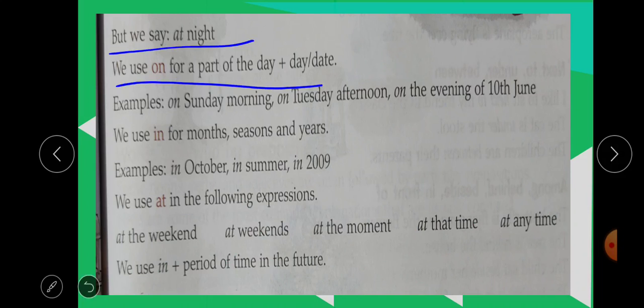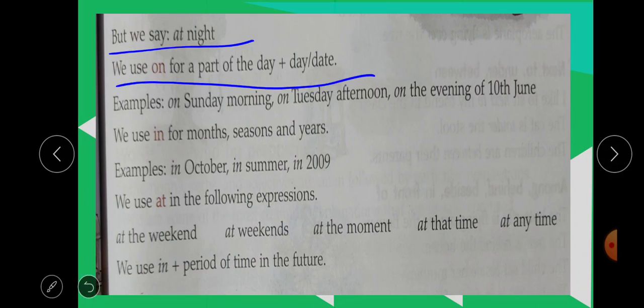We use on for a part of the day plus day and date. Earlier we saw only the day: Sunday, Monday, Tuesday, Friday, we use on. But if you are saying the part of the day too, with the day, that time you use on. Part of the day alone we say in the afternoon, in the morning, at night.